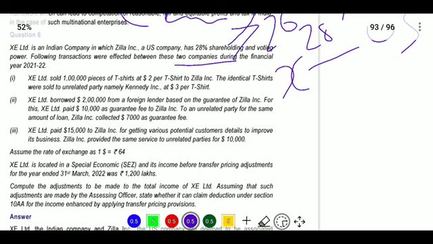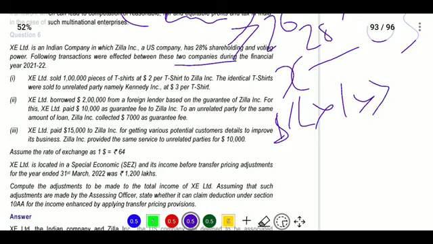Next, XE Limited sold 1 lakh pieces of t-shirts at 2 rupees per t-shirt to Jilla Incorporation. When selling, if he sells for less than the price, we will add back, because if he charges a lesser amount, our income is decreased. He has charged 2 rupees, but it is actually 3 rupees to an unrelated person. So 1 rupee will be added: 1 lakh into 1 rupee, and it is in dollars, so we will convert into rupees. The rupee rate we will need.